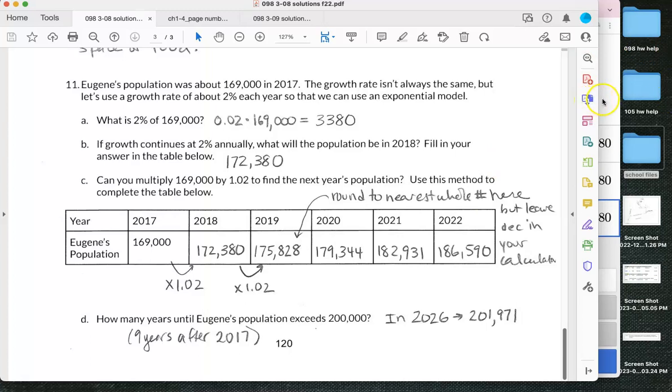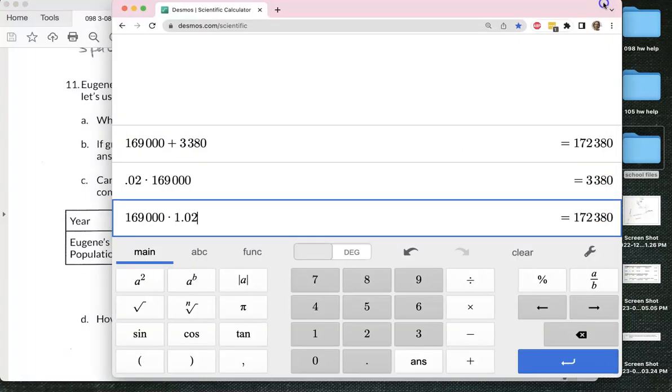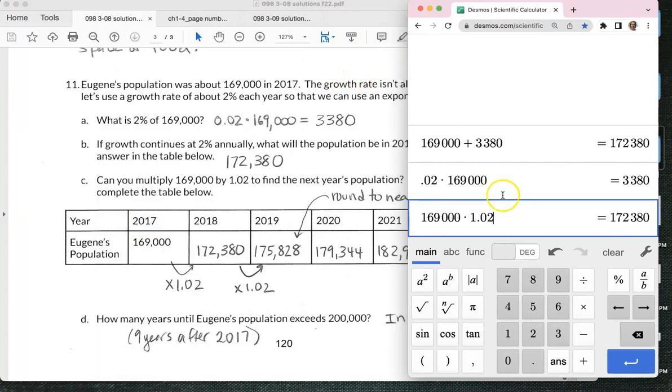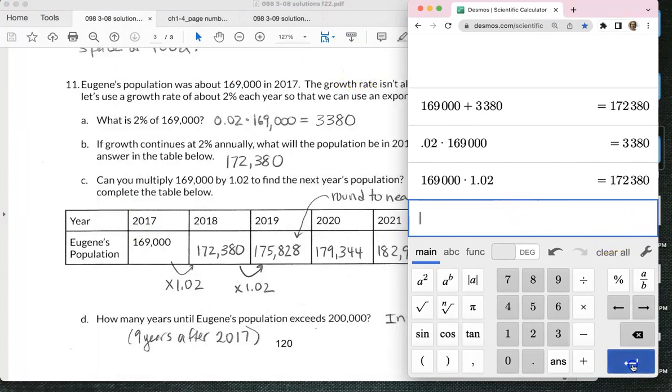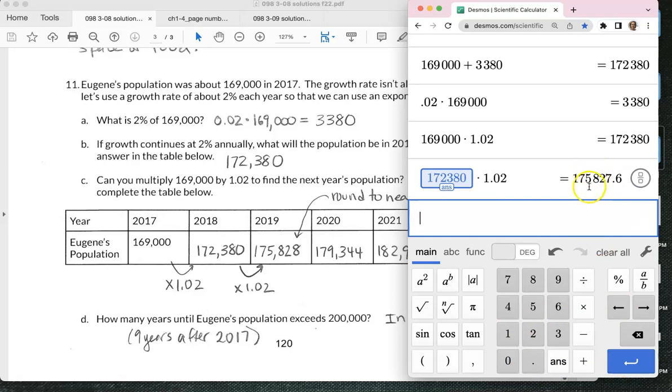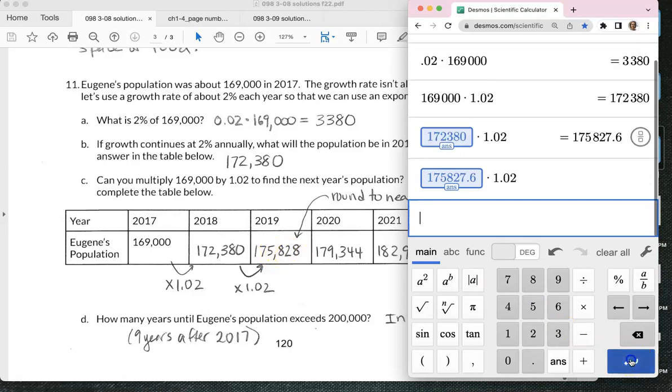And I'm going to show you that when we do this math, we can round to the nearest whole number, but we can leave the decimal number in the calculator to work off of. So after I get that answer, I can say answer times 1.02, enter, and that will round to 175,828. And then I just keep hitting enter.